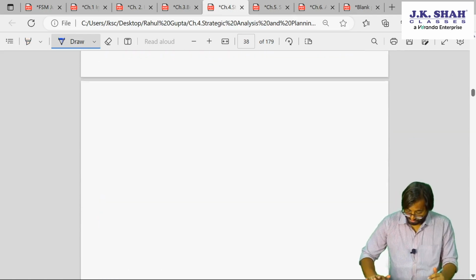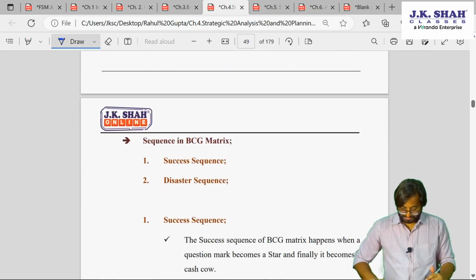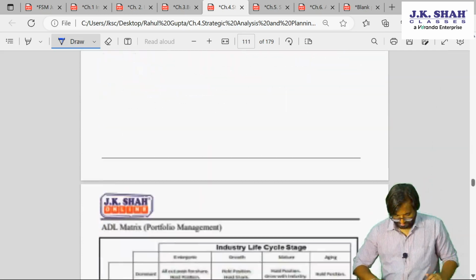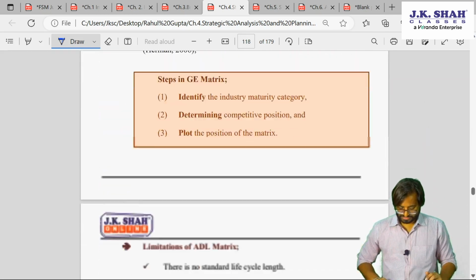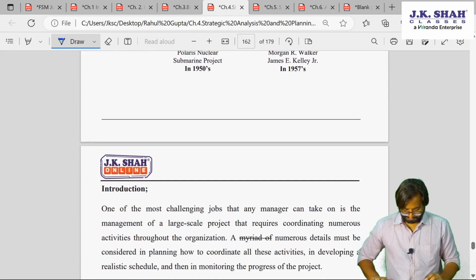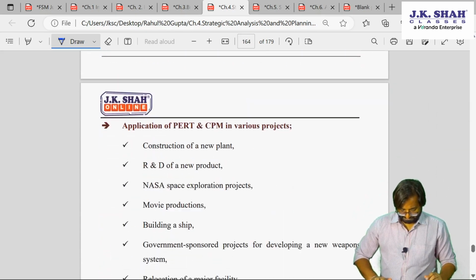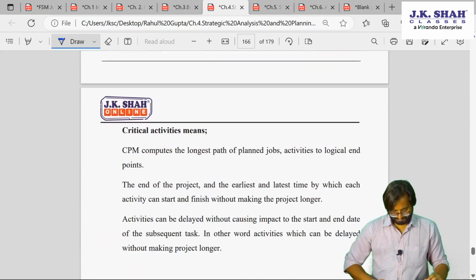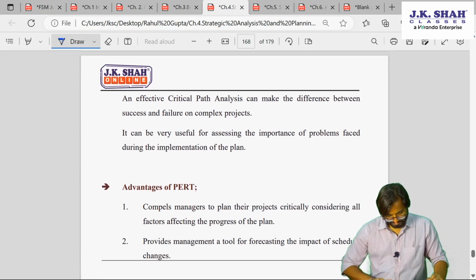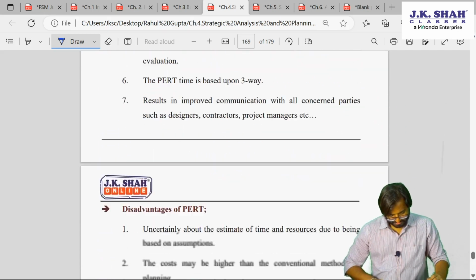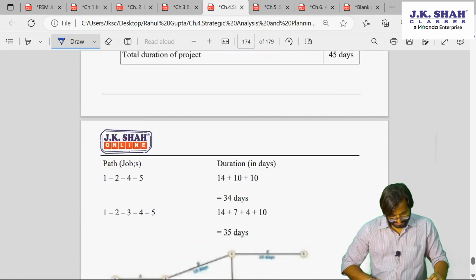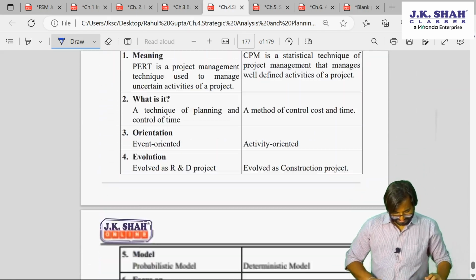Let me check chapter 4. Do we have chapter 4 CPM and PERT? Let's check before writing. Just give me a minute, guys. Yes, project management techniques, chapter 4. CPM. There was this sentence. I am not able to find this sentence. Give me a minute, please.